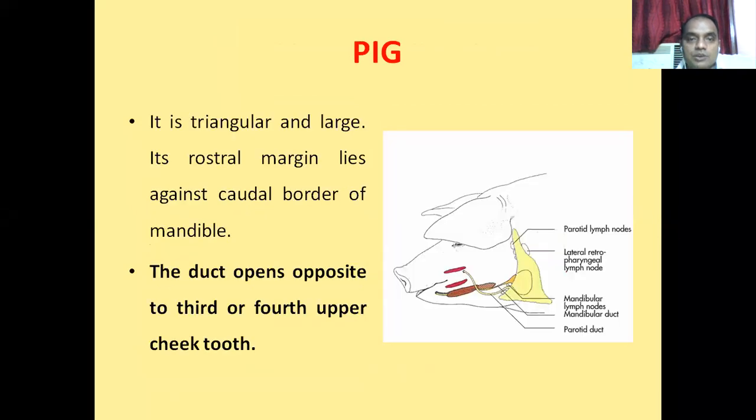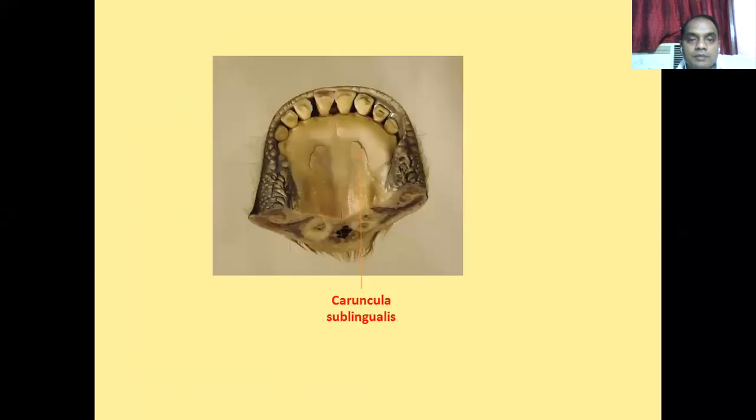Now here also you see, this is the floor of the oral cavity. You see this one. This is the caruncula sublingualis, this semilunar-like margin. So this caruncula sublingualis is situated just behind the corner incisor. This is the corner incisor.